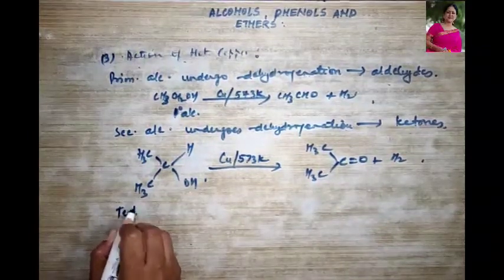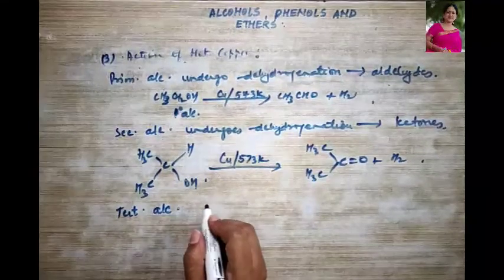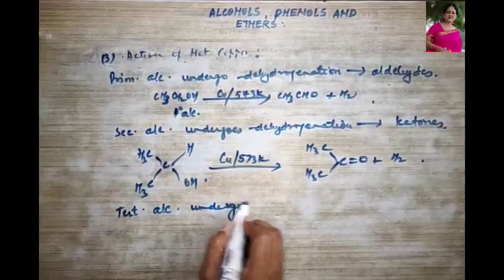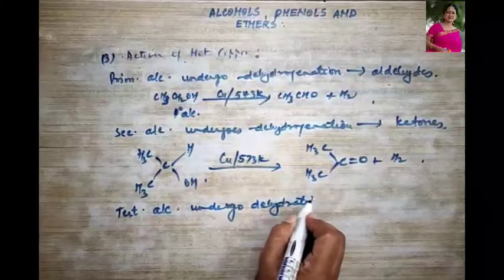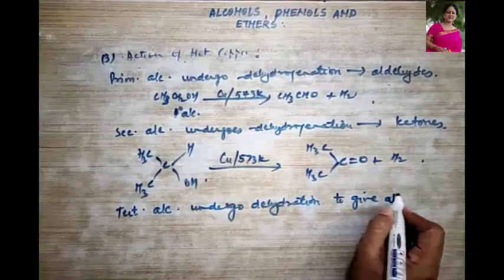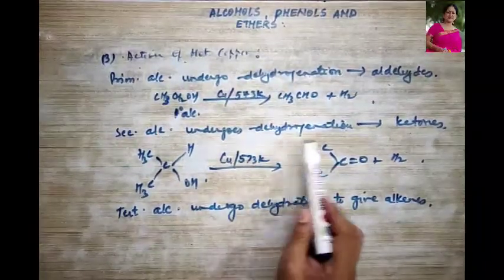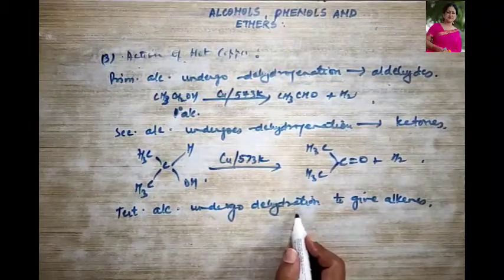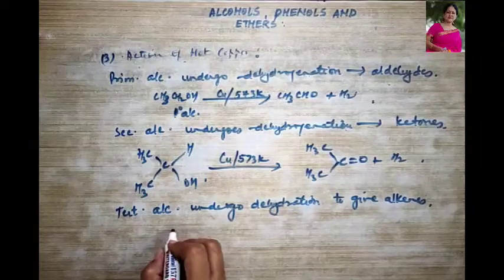And lastly, the tertiary alcohols. They do not show dehydrogenation, but they show dehydration, that is removal of water, to give alkenes.